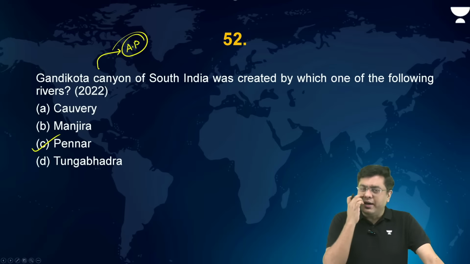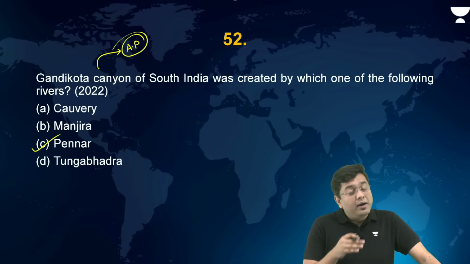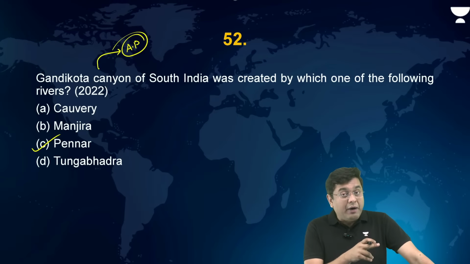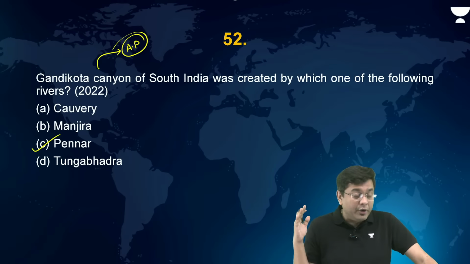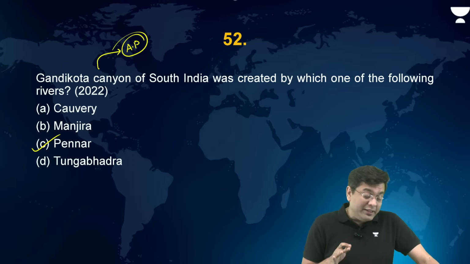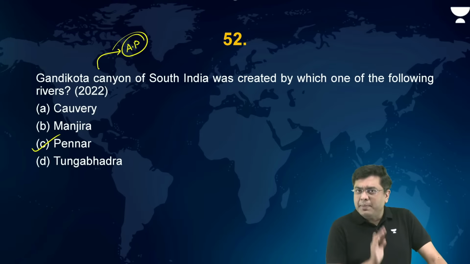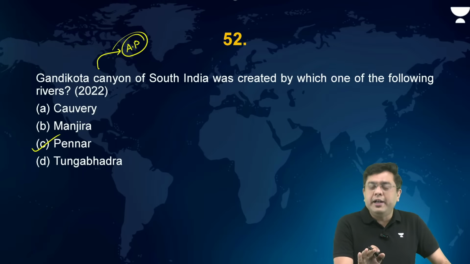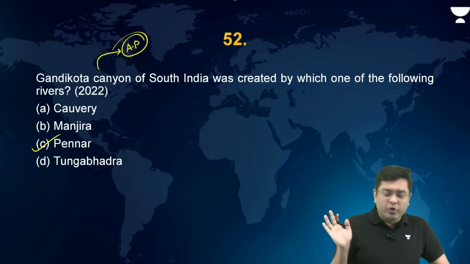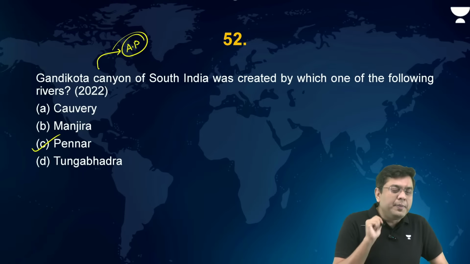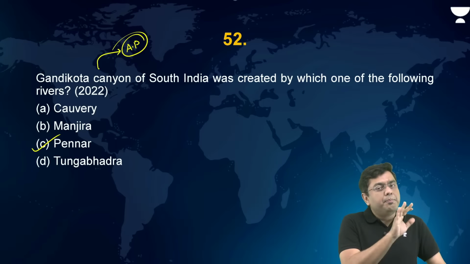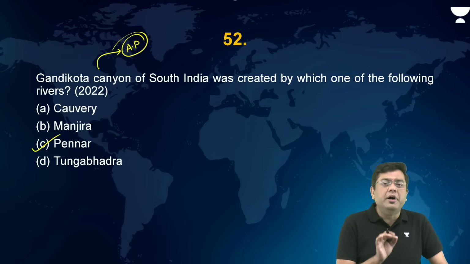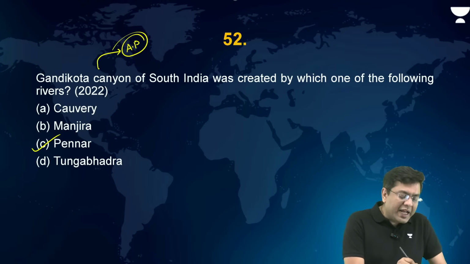If you take a look at the other rivers, Kaveri River, basically originating from the Brahmagiri hills in Karnataka, moving from Karnataka straight into Tamil Nadu, will not enter the region of Andhra Pradesh. Manjara, right bank tributary of river Godavari, will again not be entering that area around Gandikota Canyon. Tungabhadra, a tributary of river Krishna, is present in the region of Karnataka. So only one river moves through that location.